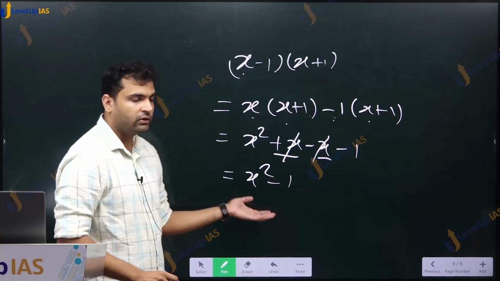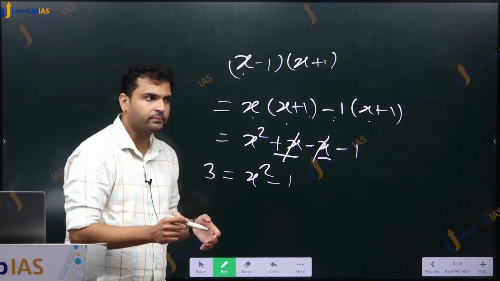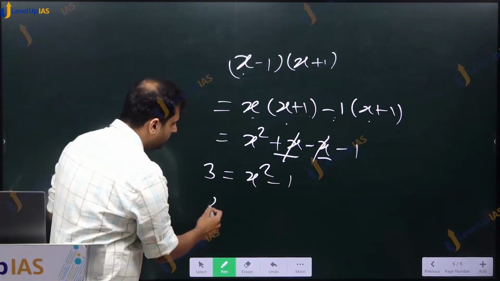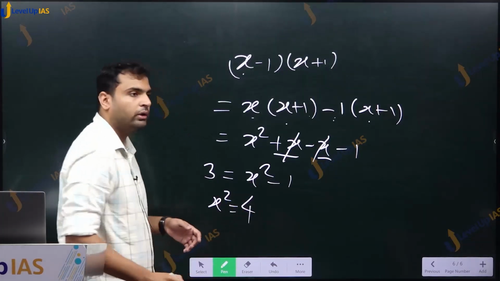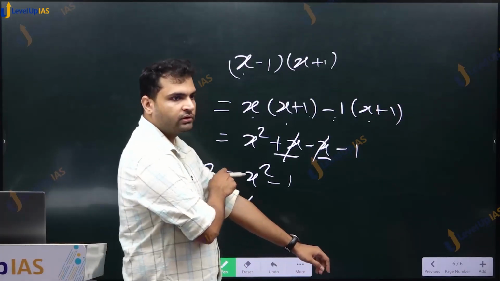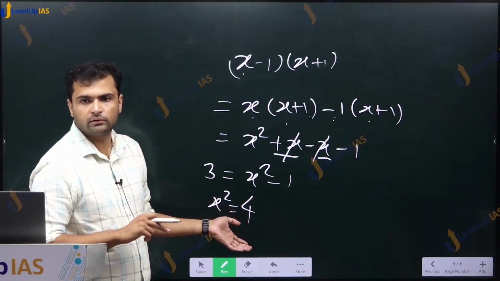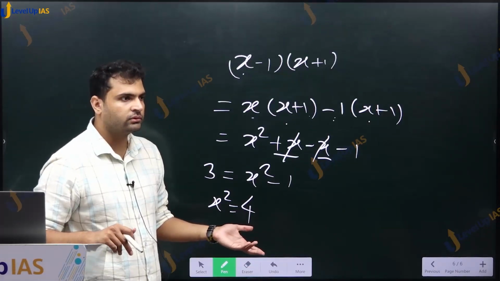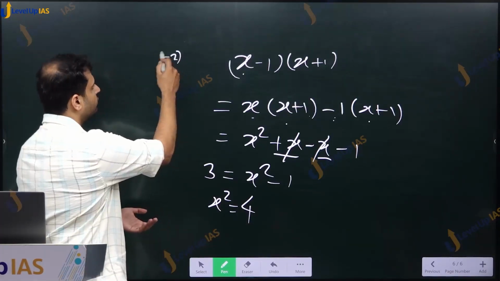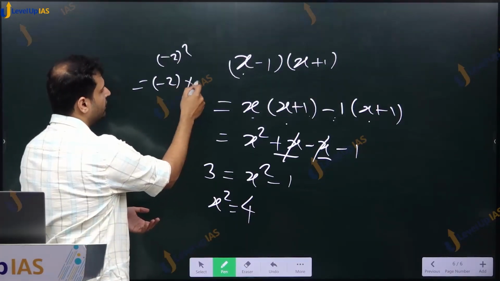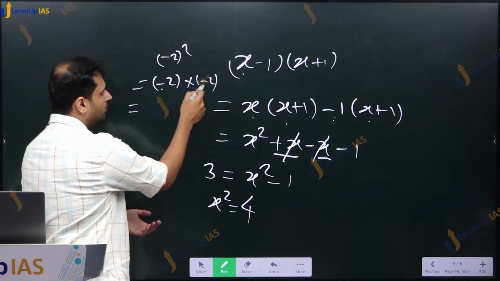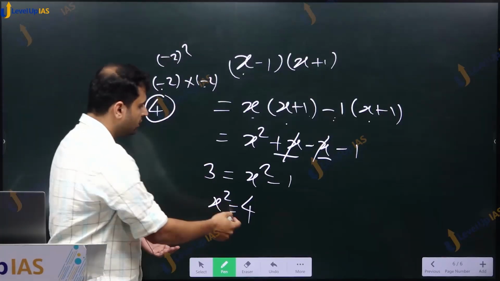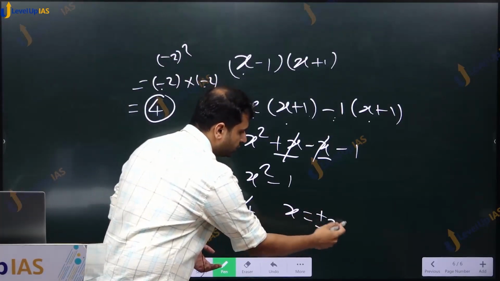This is the right hand side. And on the left hand side we had 3. So what do we have? We can take 1 on that side. We have x square is equal to 4. Whose square is 4? The square of 2 is 4. What is the square of minus 2? Minus 2 square is equal to minus 2 into minus 2, minus into minus is plus, and 2 into 2 is 4. The square of minus 2 is also 4. So x is equal to plus or minus 2.